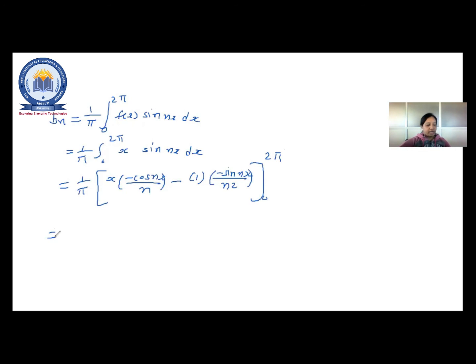Any doubt? Just solve this, put the upper limit first, then minus the lower limit. You will get the answer minus 2 by n. Just do it yourself to find out how. If any doubt, we'll solve it in the next lecture.